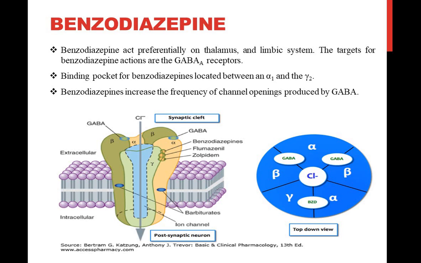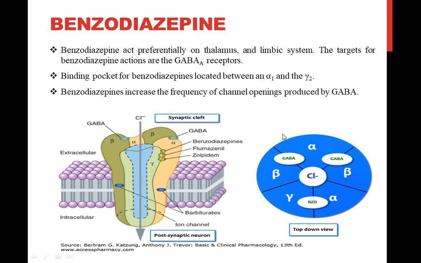You know that GABA A is a ligand gated ion channel receptor enclosing the chloride channel. GABA A consists of 5 subunits, 2 alpha, 2 beta and a gamma subunit, and there is a benzodiazepine binding site and a GABA binding site.